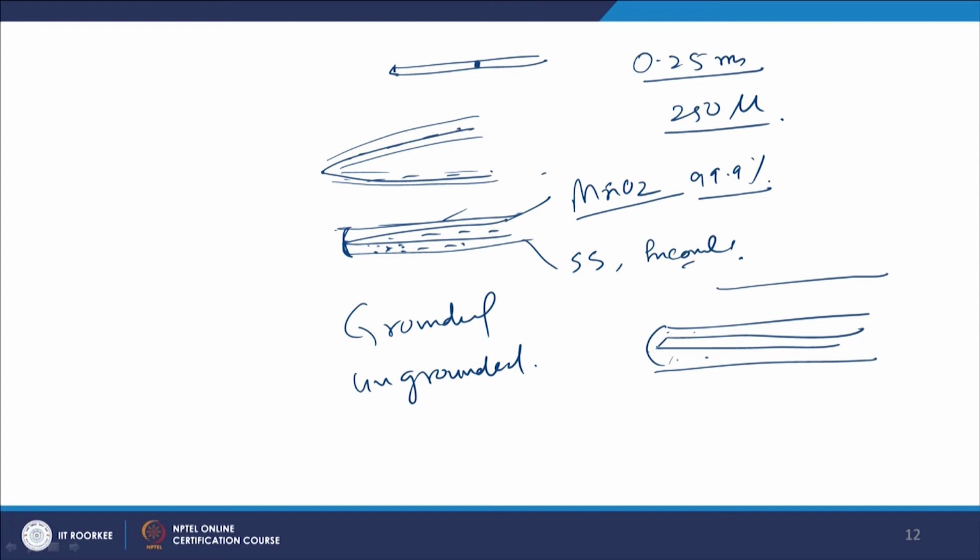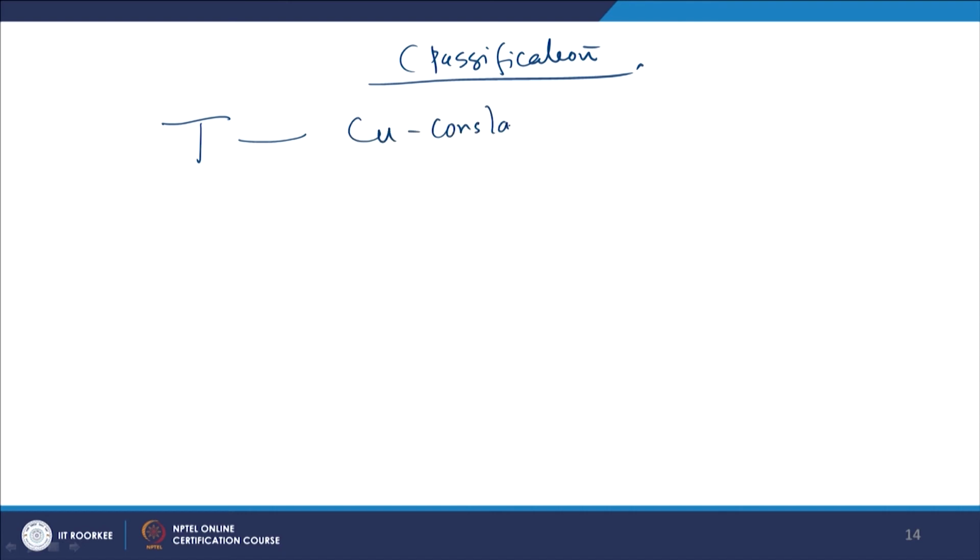Thermocouples are classified by type. T-type thermocouples are very popular, made of copper and constantan. Constantan is a copper-nickel alloy, right?